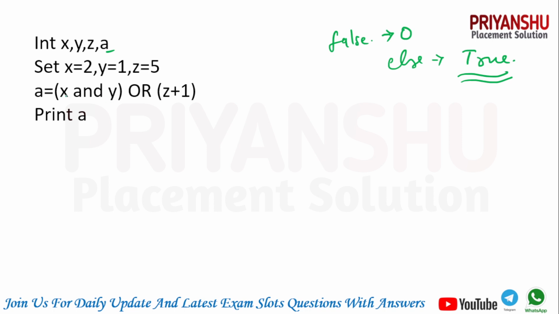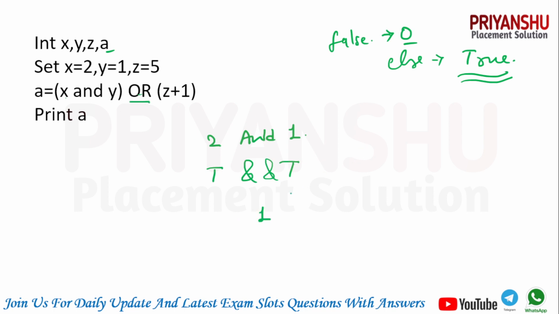So let's see one by one. The value of x is 2 and y is 1. As I already told, 0 is treated as false, and except 0 all values are treated as true. It means true is there and true is there, so it will give you 1.